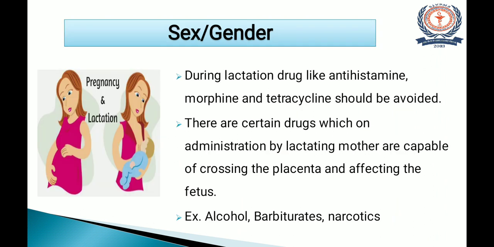Then the next physiological condition in a woman's life is pregnancy and lactation. So, during lactation, some drugs are contraindicated. During lactation, drugs like antihistaminics, morphine, and tetracycline should be avoided. There are some drugs which, on administration to a lactating mother, are capable of crossing to the fetus and may affect it. For example, alcohol, barbiturates, and narcotics. That's why dose plays an important role when we are discussing sex.